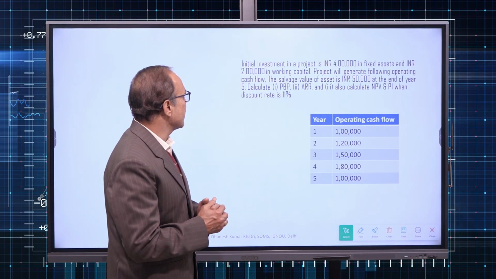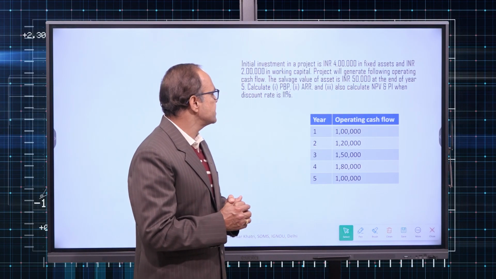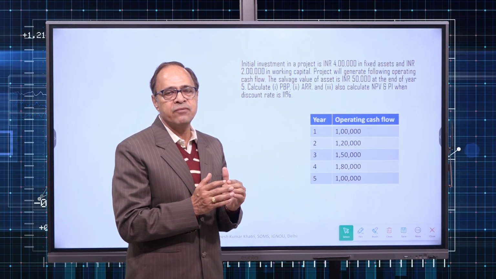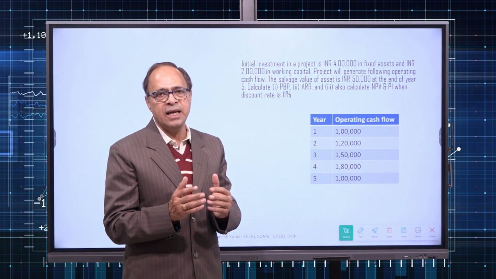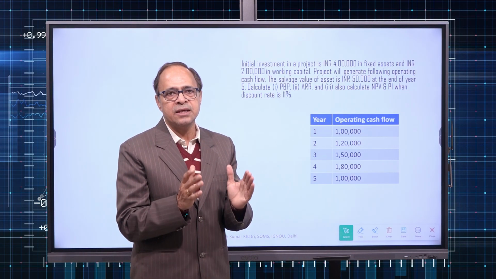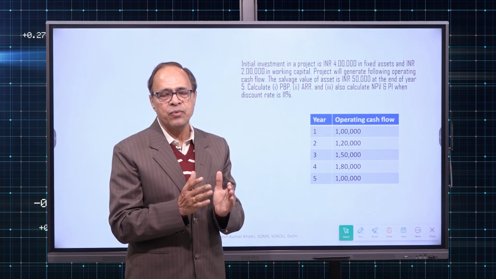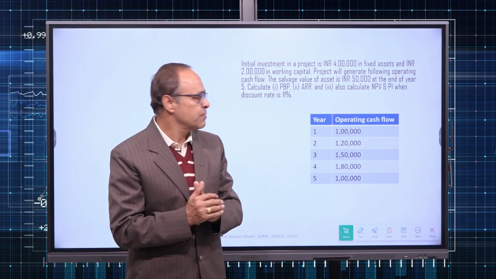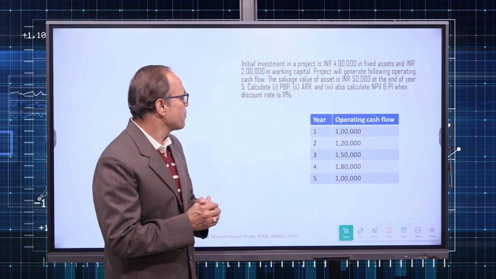So let us read this numerical. Initial investment in a project is rupees 4 lakh in fixed assets and 2 lakh in working capital. So you can see the initial investment is a total of 6 lakhs, 4 lakh in fixed assets, which may be land, building, plant and machinery. However, just to remind you, land is not subject to depreciation, so we never apply depreciation on land. However, on the rest of the assets, yes, we apply depreciation. Nothing is specified, so we assume these are depreciable assets.